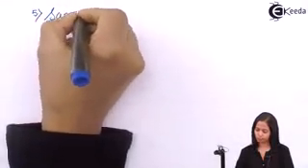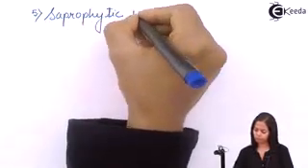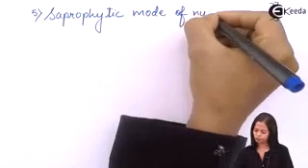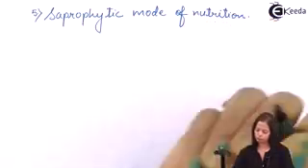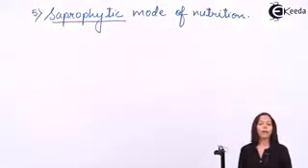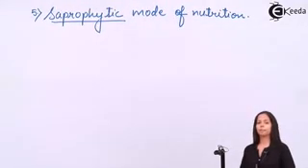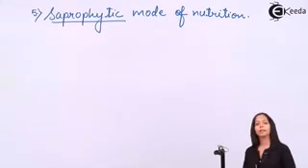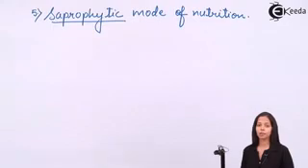So, in short, we are going to study in detail what is the meaning of saprophytic mode of nutrition. Saprophytic means absorption of nutrients, or external digestion, or the fourth term is extracellular digestion.